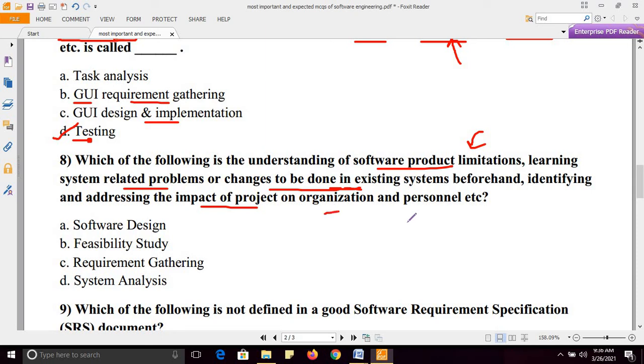This whole process is an important phase of SDLC, the software development lifecycle. The process is, I want to understand the software product limitation, I want to learn system related problems, I want to study the impact of the project. This whole process is called system analysis.